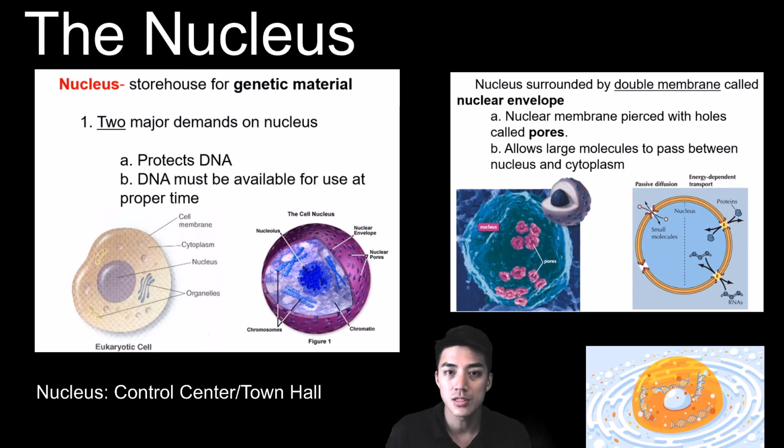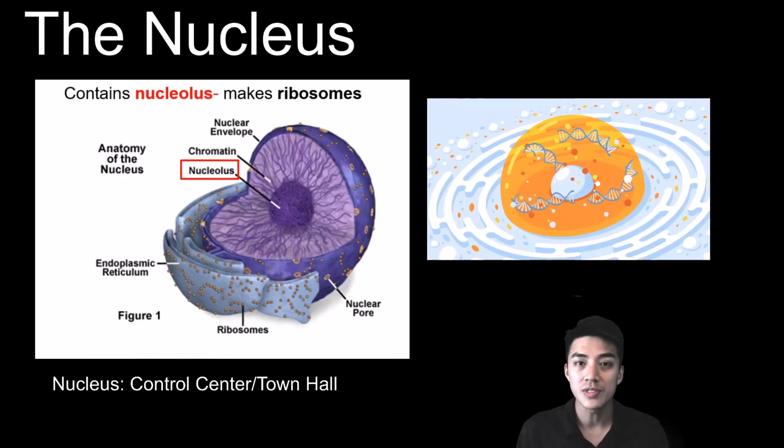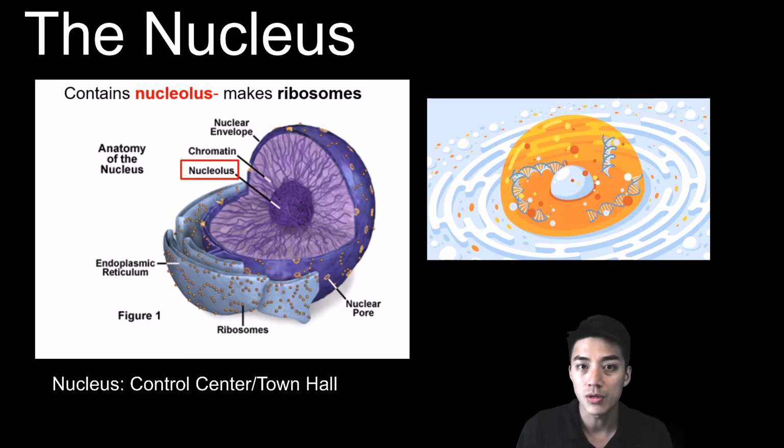Structurally, the nucleus is surrounded by a double membrane known as a nuclear envelope, and this envelope has little holes and pores that allow large molecules to pass in and out of the nucleus. Furthermore, deep inside the nucleus, inside its core, is a structure called the nucleolus, and the nucleolus is responsible for making ribosomes, which you'll see later on. Ribosomes are responsible for making proteins.